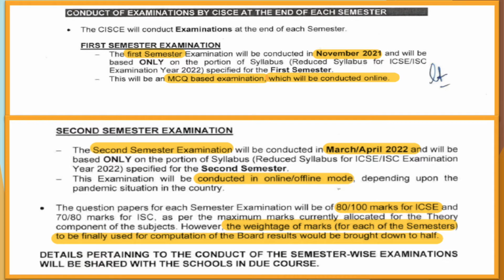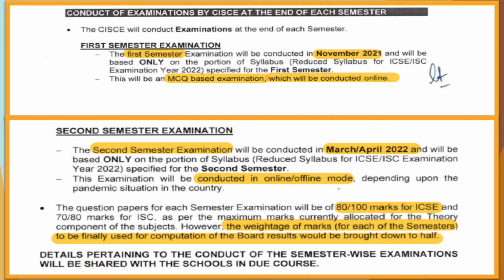Now, first semester exams will be in November and it will be MCQ based. Now, I just want to clarify something. MCQ doesn't mean only MCQ. MCQ is, maybe objective paper, you can call it. Fine. And it will be conducted online. It will be an online paper and it will be in only semester one, in November. Dates will be finalized as and when they are finalized. I'll get back to you and tell you the dates.